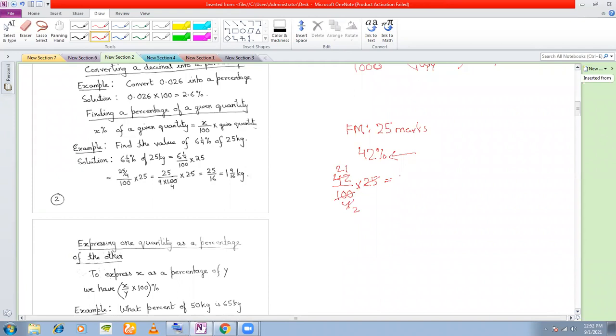Obtained marks is X. 10.5. So actually you have got 10.5 out of 25. I told you as a percentage, but I've told you 42 out of 100. But if I'm calculating in terms of 25, then you will get only 10.5 marks. Clear with this?